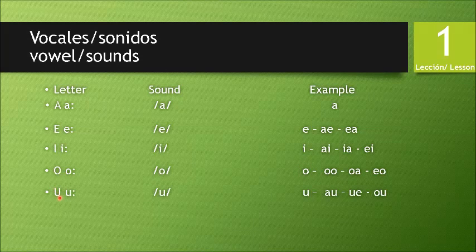The last one of the vowels is U, with the sound U always. An example, alone, U. It doesn't change. But in combination it would be U, Au, Ue, O.